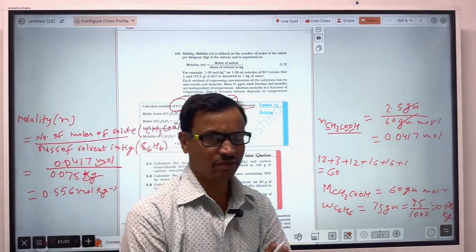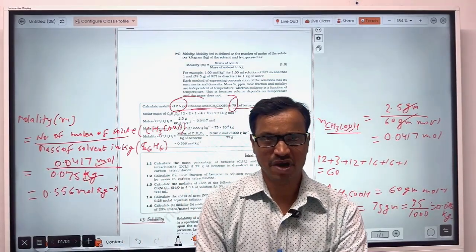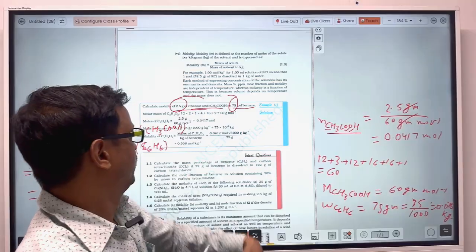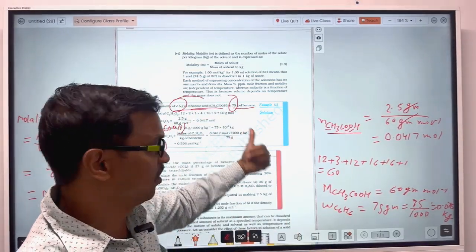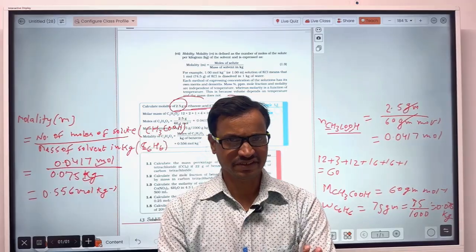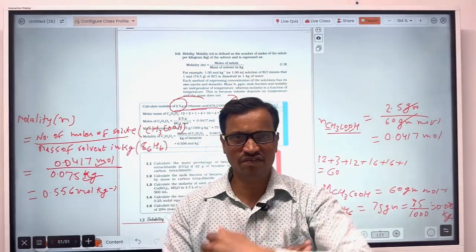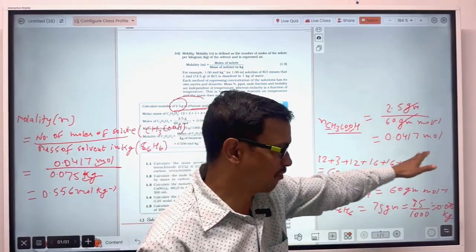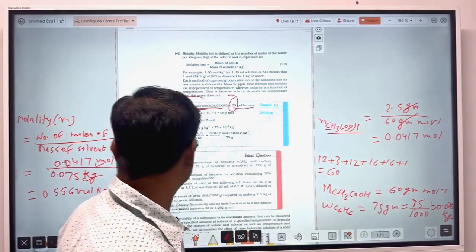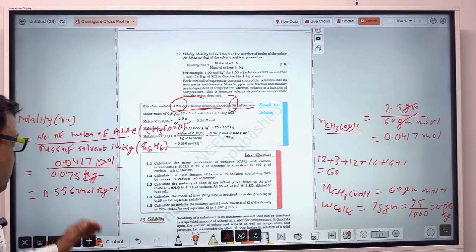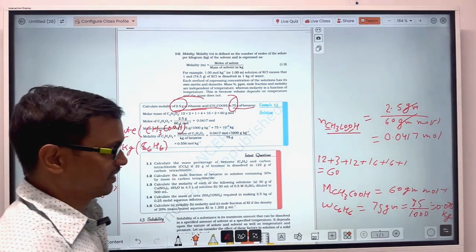So how to solve this question? Because 2.5 gram of ethanoic acid was given, and that was dissolved in 75 gram of benzene. So I have calculated the number of moles of ethanoic acid, because molality is number of moles of solute present in 1 kg of solvent.